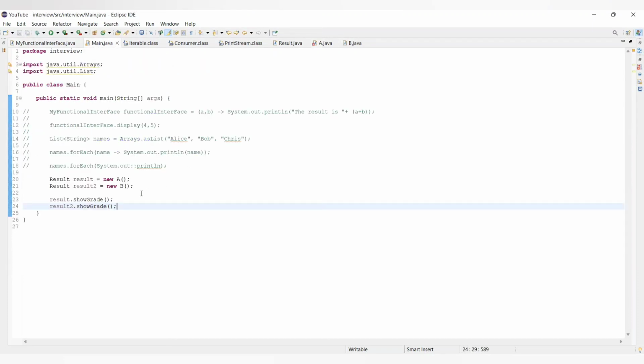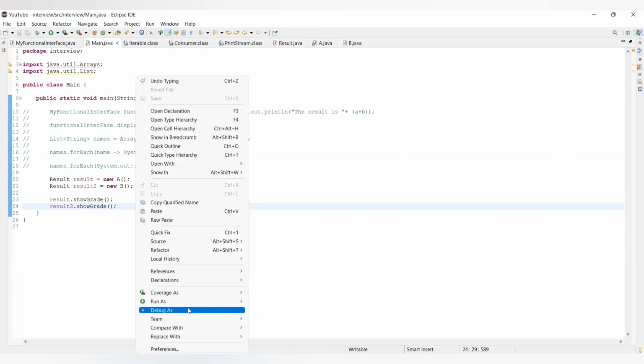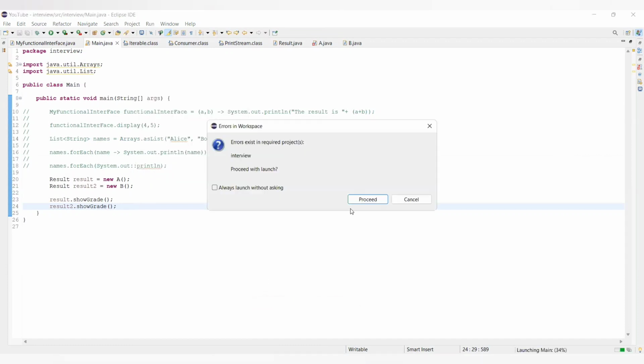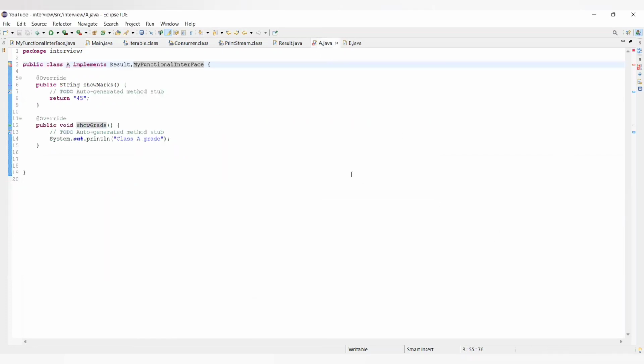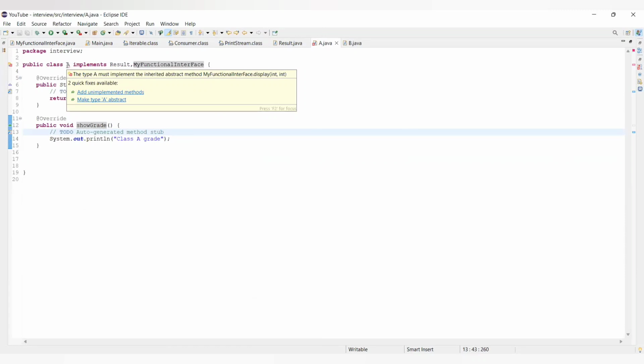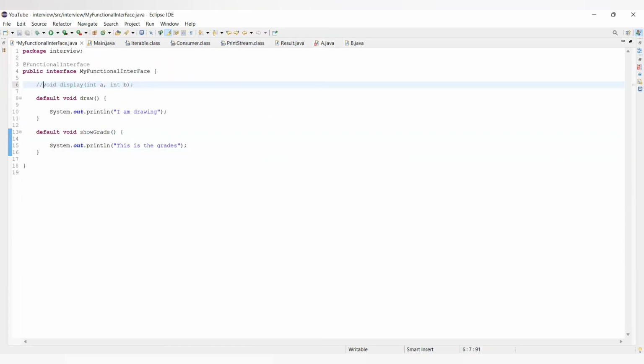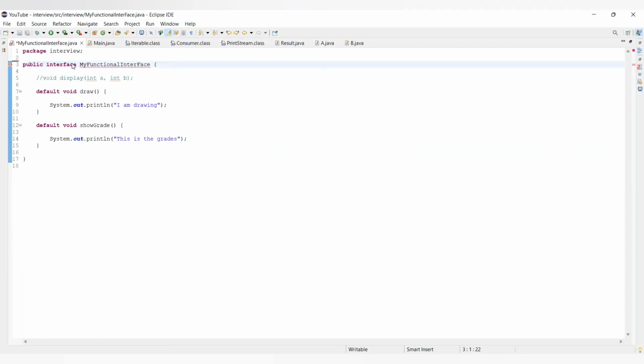Okay, fine. So we have implemented my functional interface. As of now, let's comment it, remove that also.